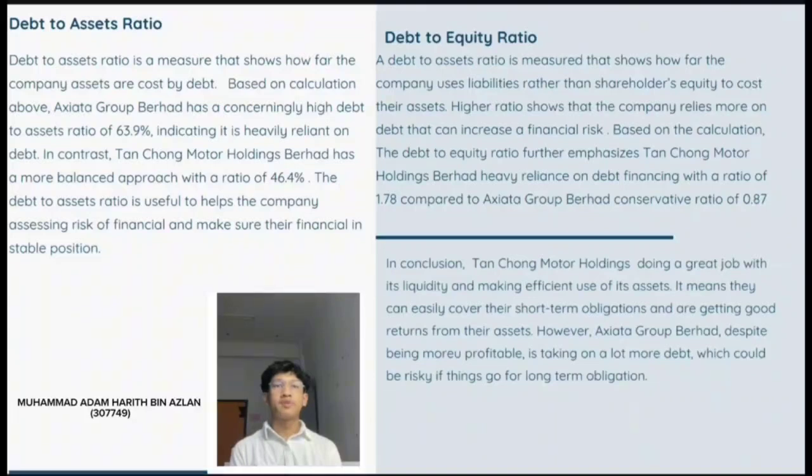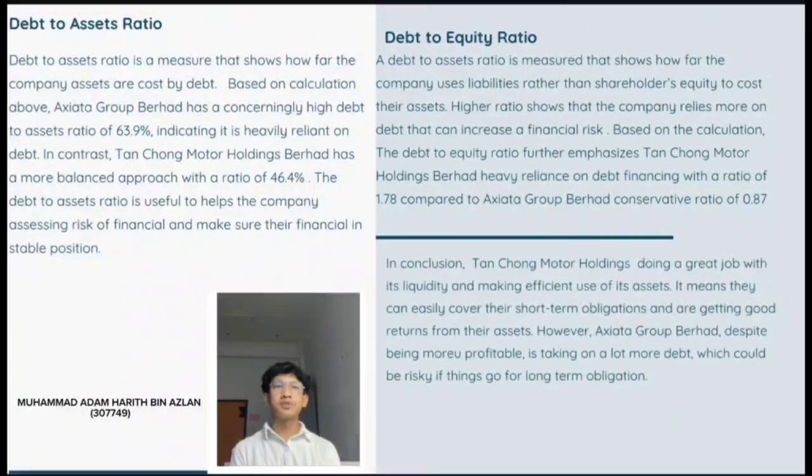We also have the debt to asset ratio. Debt to asset ratio is a measure to show how far the company's assets are financed by debt. A higher ratio shows that the company uses many liabilities to finance its assets. This will be a sign of higher financial risk. On the calculation above, Axiata Group Berhad has a constantly high debt to asset ratio of 63.9%, indicating its heavy reliance on debt. In contrast, Tanjong Motor Holding Berhad has a more balanced approach with a ratio of 46.4%.